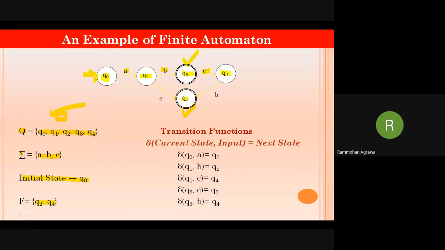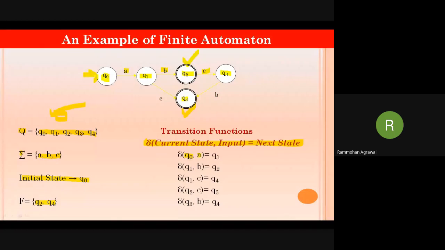See, delta is the transition function. We will check how this transition works now. See, the initial state is Q0. We know that. So whenever we are at the initial state and we apply A as input, this is the transition: this is the state Q0 and A is the input.